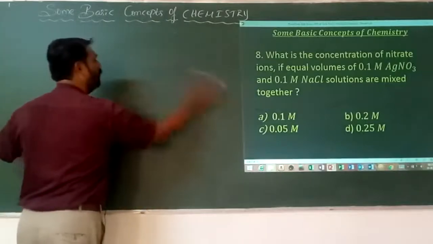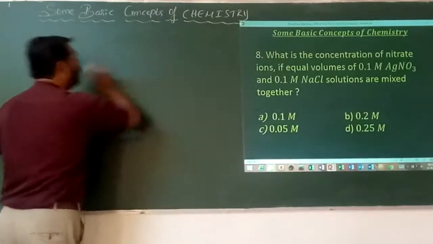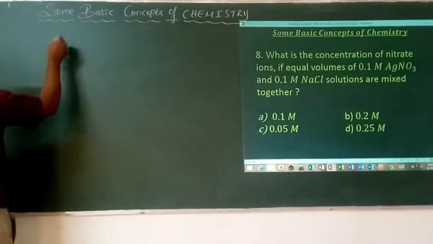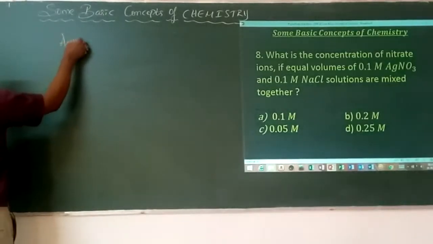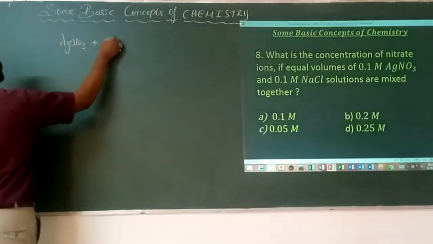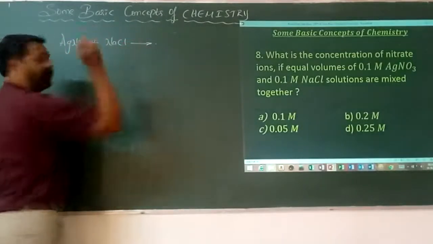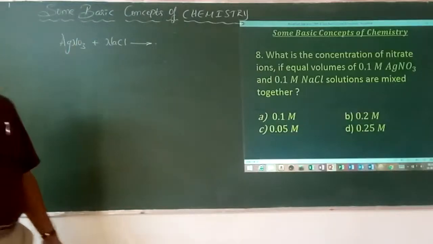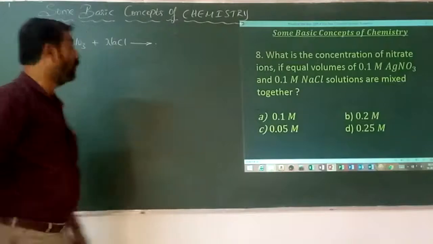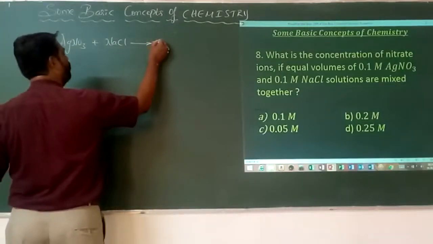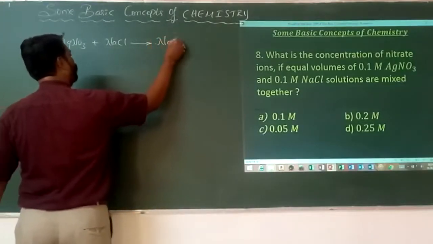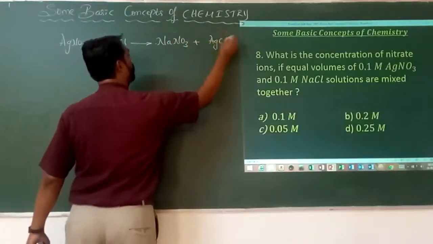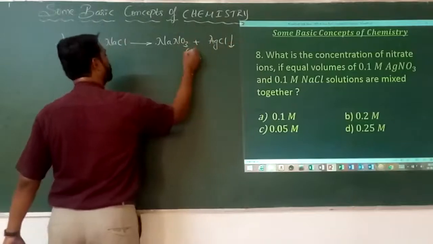Here, silver nitrate reacts with sodium chloride. We know that it is the best example for a double decomposition reaction, or a precipitation reaction. So here it forms NaNO3 plus AgCl as a precipitate. It is aqueous.